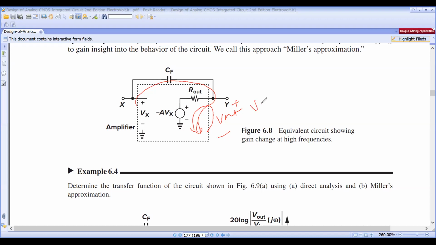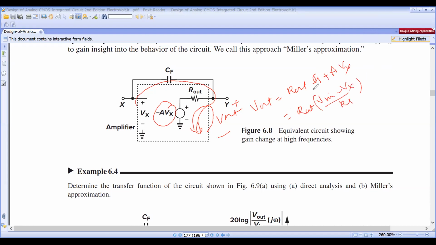So V out is equal to R out multiplied with the IS plus 2 minus minus, minus A Vx, so that minus minus plus A Vx. R out multiplied with IS, IS means V in minus Vx by RS.